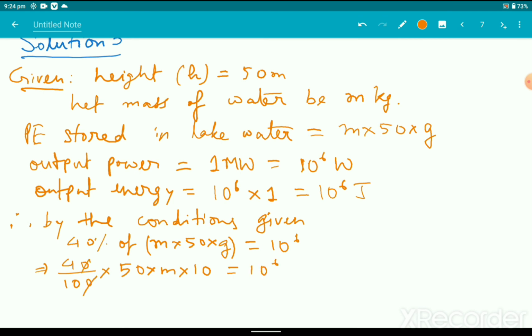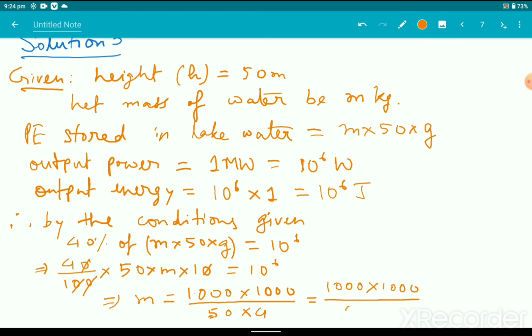The 10 cancels out, this also cancels out, so mass m, let us write 10 to the power 6 as 1000 into 1000, 3 zeros each, by 50 into 4. 50 into 4 turns out to be 200, so 1000 into 1000 by 200 turns out to be 5000.